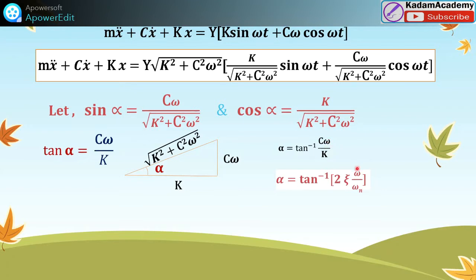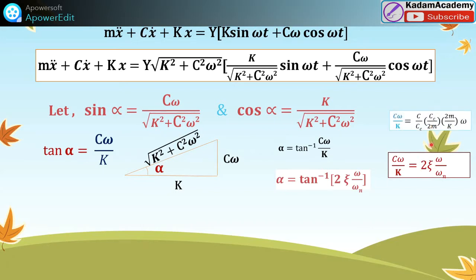How do we replace c omega by k? We know c upon cc, and we introduce cc upon 2m and again 2m upon k.